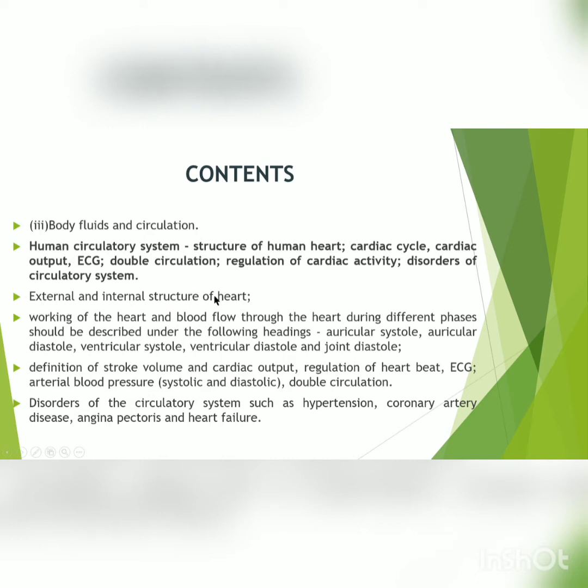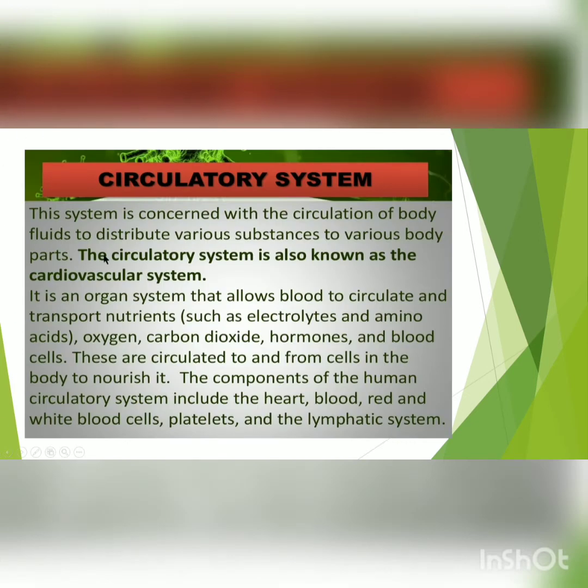First, external and internal structure of heart. Then the second part will be the working of heart and blood flow through the heart during different phases. All these phases we are going to study: auricular systole, auricular diastole, ventricular systole, ventricular diastole, and joint diastole. Then definition of stroke volume and cardiac output, regulation of heartbeat, ECG, arterial blood pressure, double circulation. And at last we will study the disorders of the circulatory system like hypertension, coronary artery disease, angina pectoris, and heart failure.